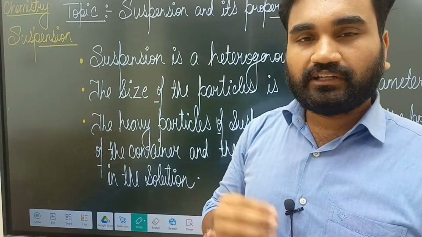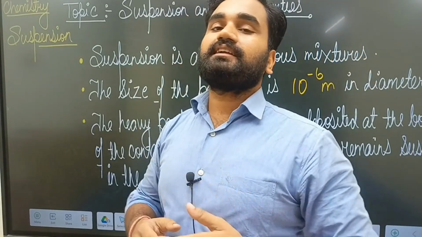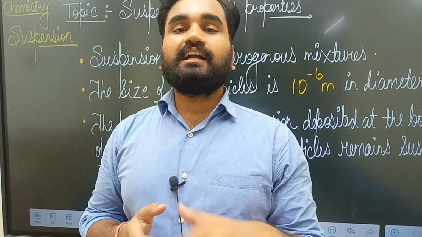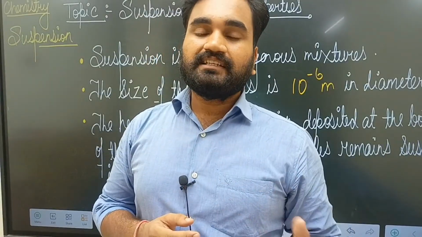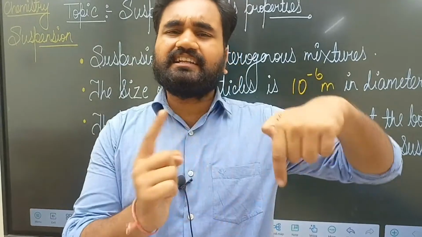The light particles are so light that they can't deposit at the bottom, and instead they just remain suspended in the solution.